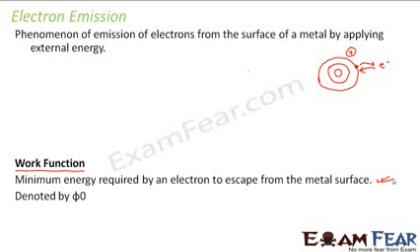Work function is generally denoted by phi naught. It is most commonly used so that it becomes easier for everybody to understand what is phi naught. It is work function. Unit of work function is electron volts.